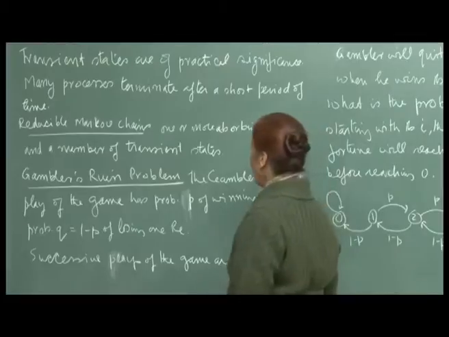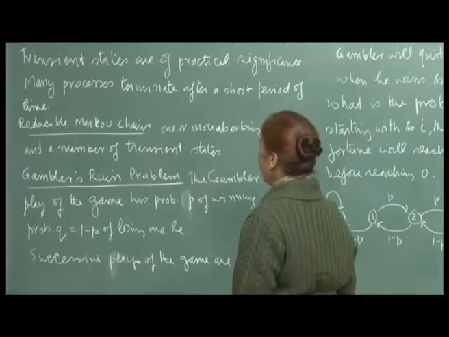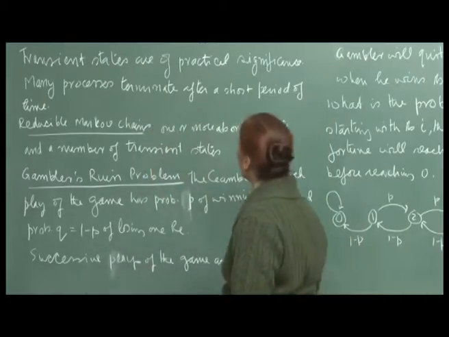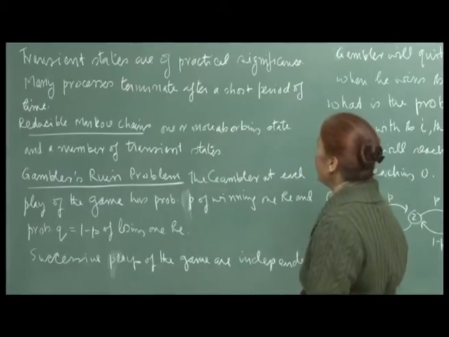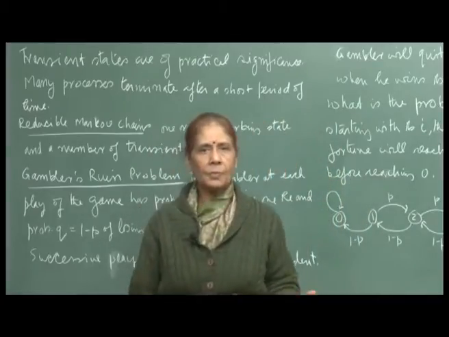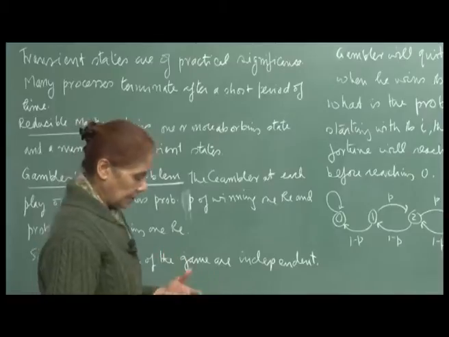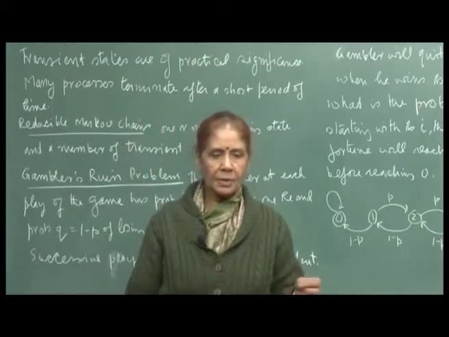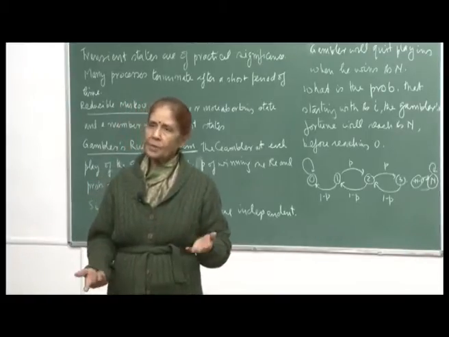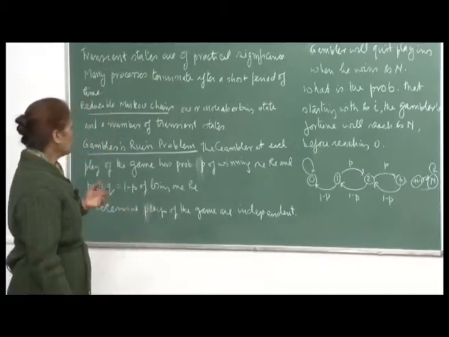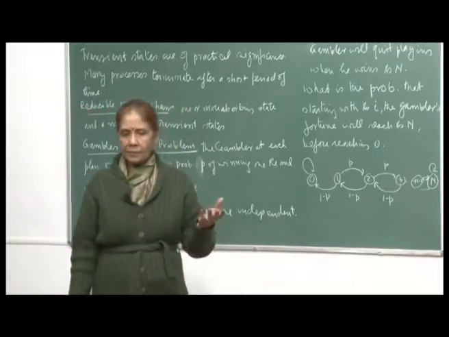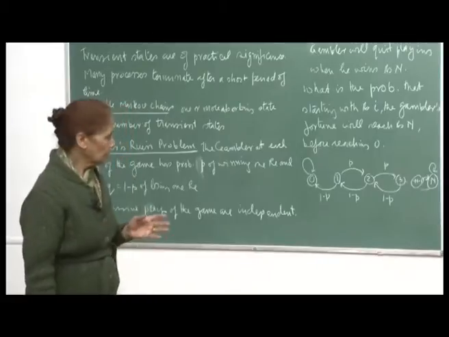So, reducible Markov chains have one or more absorbing states and a number of transient states, because we are saying that the process will not go on; it will terminate after a short period of time. Therefore, there will be one or more absorbing states, and the remaining will be transient states. Once you reach an absorbing state, you will not go out of that state, so the process will terminate. If you are in a transient state and the number of states is finite, then after a finite period of time the process will be over. So, this is what we are talking about.